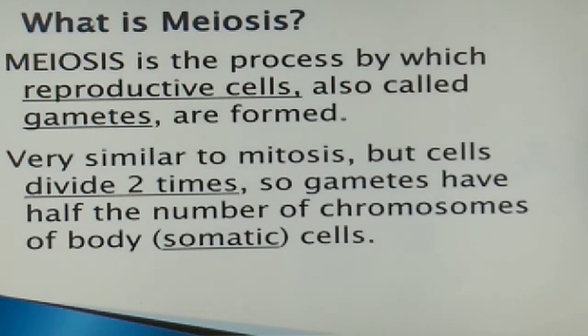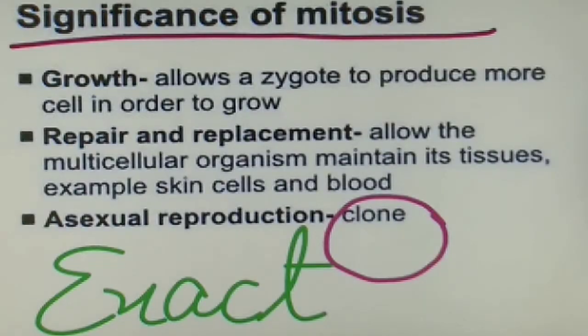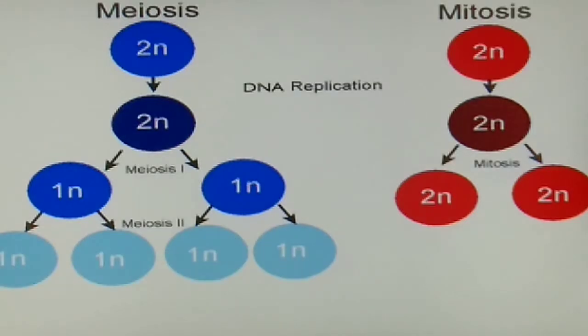Now students, it is very similar to mitosis. The only difference is that meiosis is a reductional division, because here the cells divide twice. Looking at the previous picture, you can see one single cell divides only once, which results in the formation of two daughter cells.